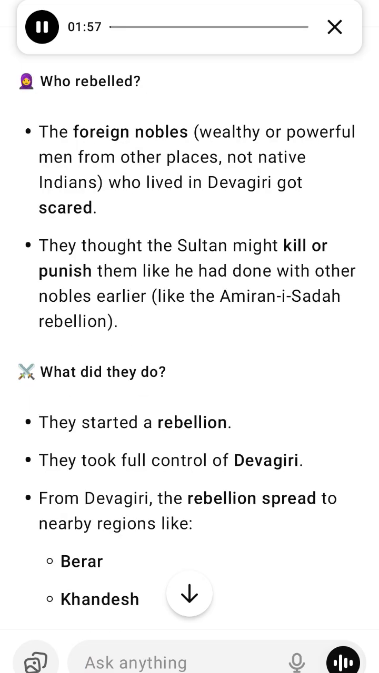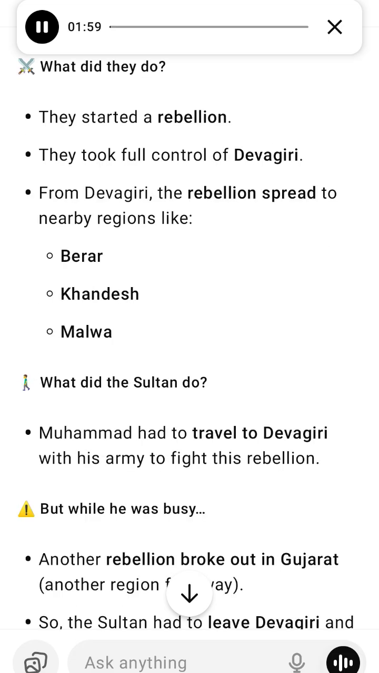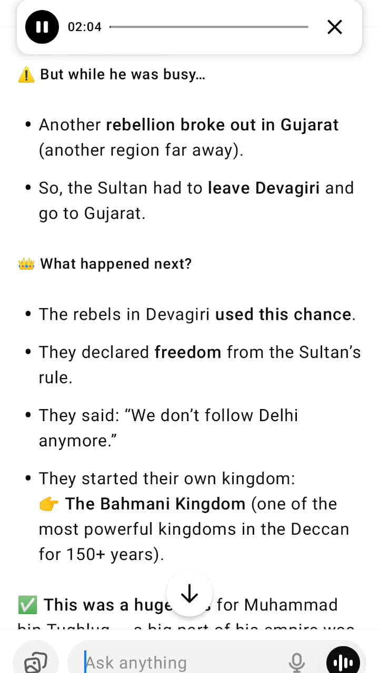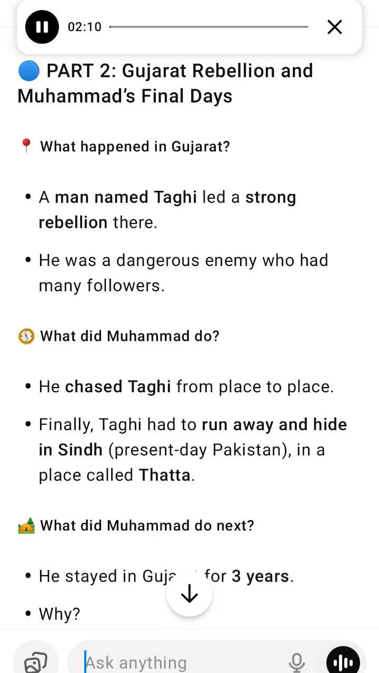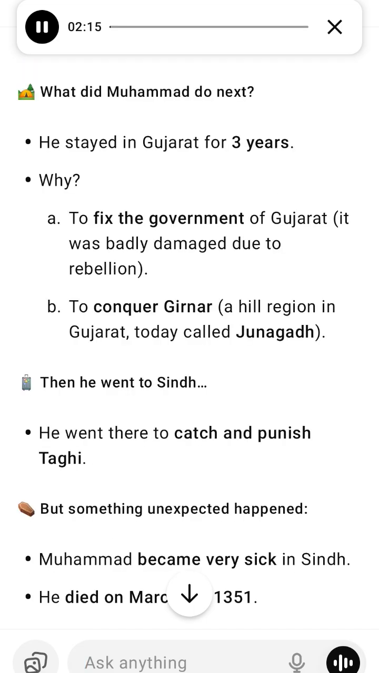But something unexpected happened. Muhammad became very sick in Sindh. He died on March 20th, 1351. A famous historian named Badauni wrote, "The king was freed from his people, and the people were freed from the king." This means the Sultan's rule was full of problems and suffering. His people were tired of his rule. His death was a kind of relief, both for him and his people.